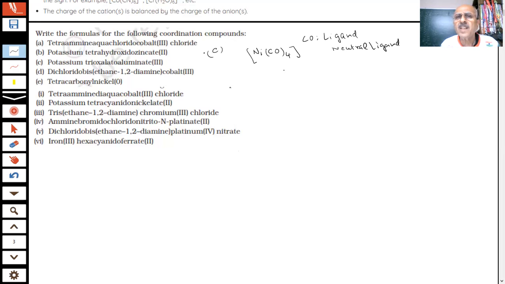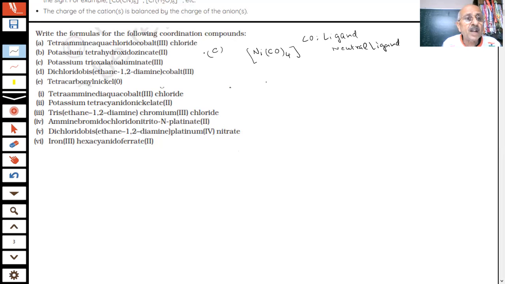We will be studying carbon monoxide forming complex compounds with the metal ion, and we will show you what type of bonding is there. This is a very stable and very important compound of nickel. Tetracarbonyl nickel is also used in the metallurgical process for the refining of nickel.